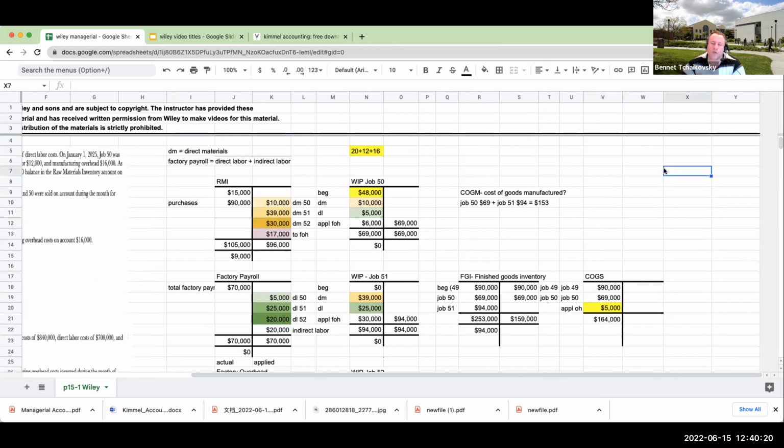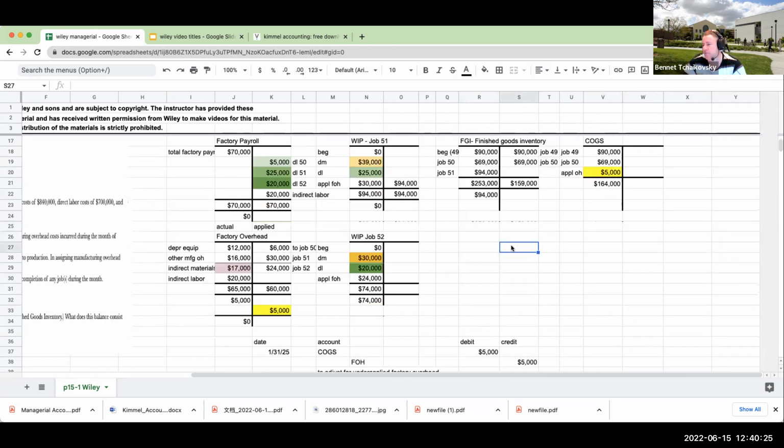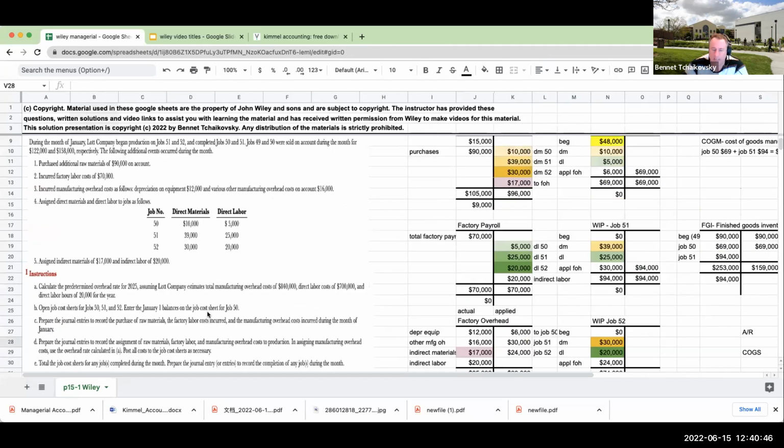Well, if you remember back in financial accounting, when we have a sale of inventory, what would we do? We would debit accounts receivable and credit sales. And then we would debit cost of goods sold and credit inventory. In this case, because these sales were made on account, it's going to be accounts receivable, sold during the month for 122 and 158 respectively.